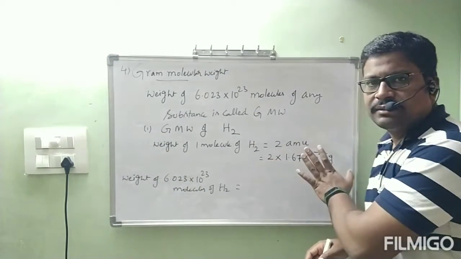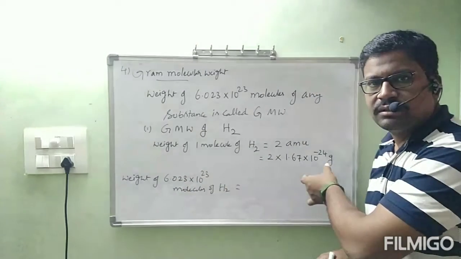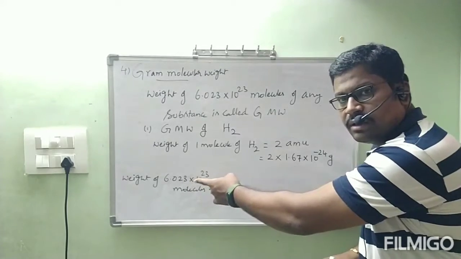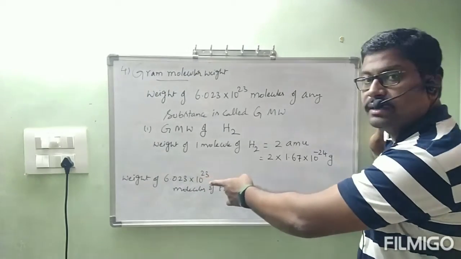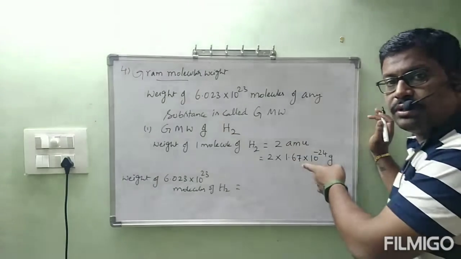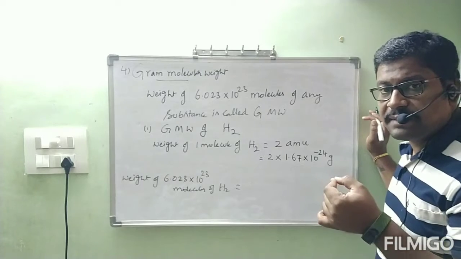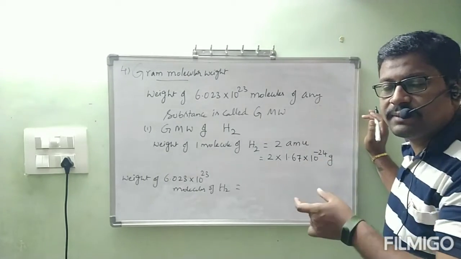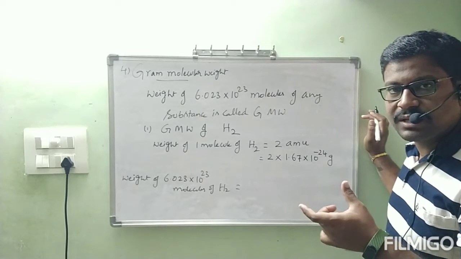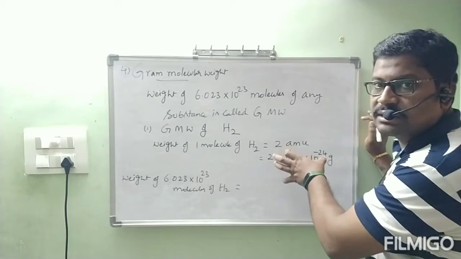Let it be X. Then these many molecules, how much? This number into this one. 6.023 into 10 power 23 into 2 into 1.67 into 10 power minus 24 grams. Why am I repeating these many times? Because these are numbers like 10 power minus 24, 10 power 23, don't get confused. This is one molecule mass.